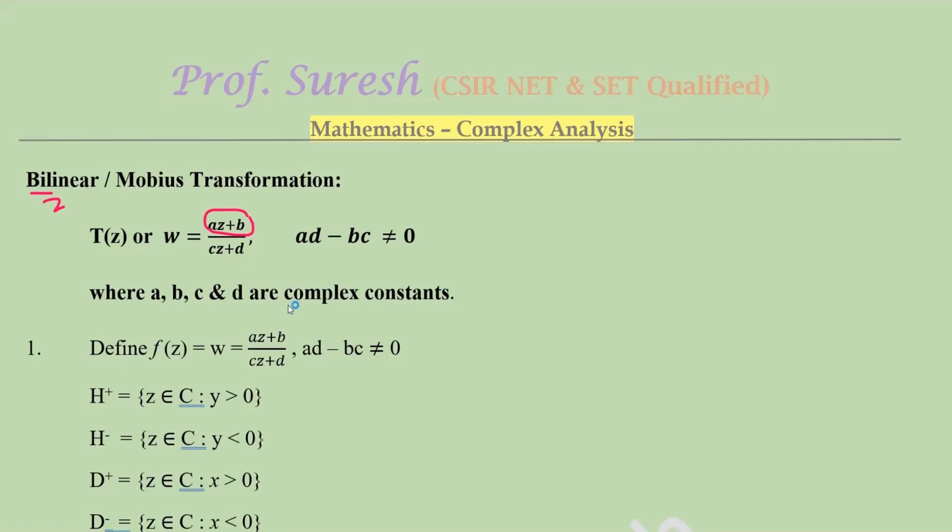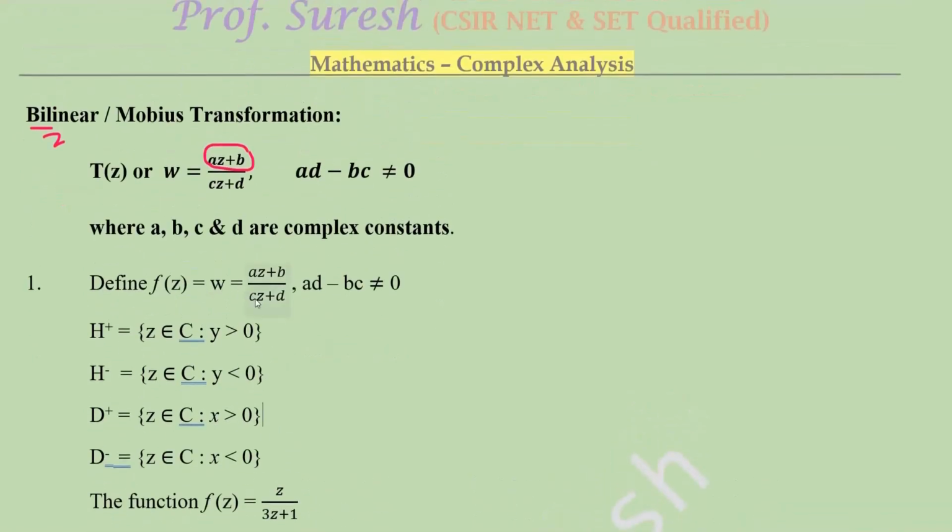Repeatedly questions are asked. Define f of z equal to w equal to az plus b by cz plus d, ad minus bc not equal to 0. Therefore it is a bilinear transformation in general. H plus equals the collection of z such that y greater than 0. So H plus means nothing but the upper half plane, because this is the x-axis or real axis and this is the y-axis or imaginary axis. So y greater than 0 means this area above the x-axis. So this is called the upper half plane H plus.